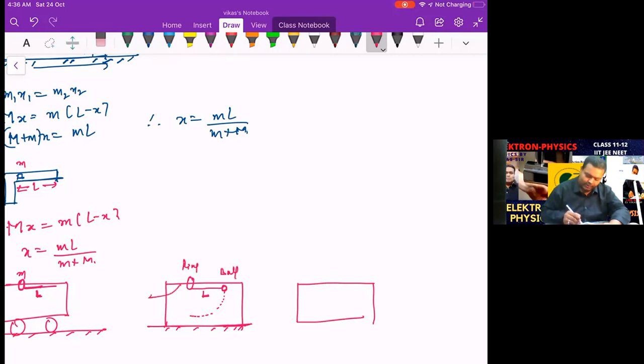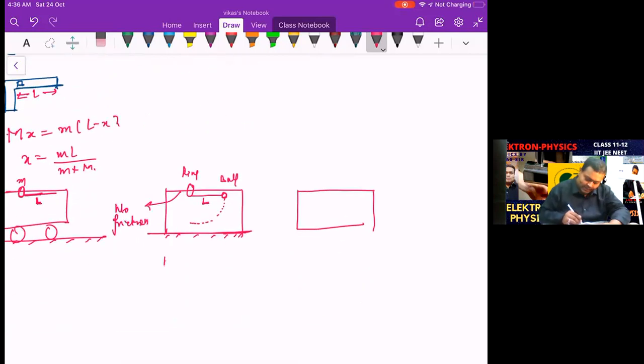So what will happen when this ball, this is a ring and this is a ball, and there is no friction here, that means the ring can easily slide on that line, on that string maybe. So as this ball comes down, the ring is going to slide forward because the ball is moving backward. Right? So the correct situation will be like this: as the ball is falling, the ring is going to move here. It is going to shift from this position over here because the ball is shifting backward.